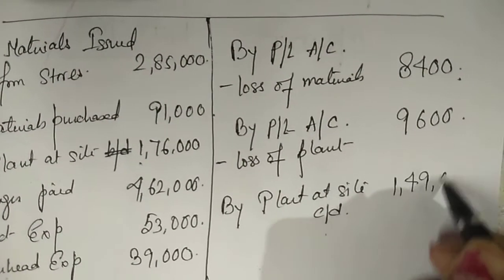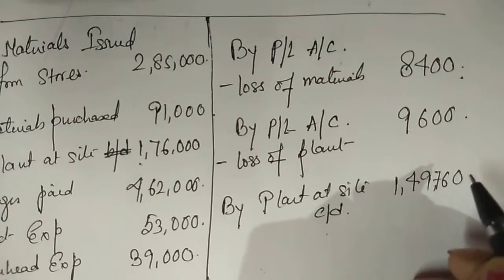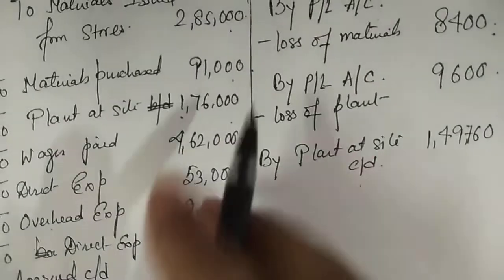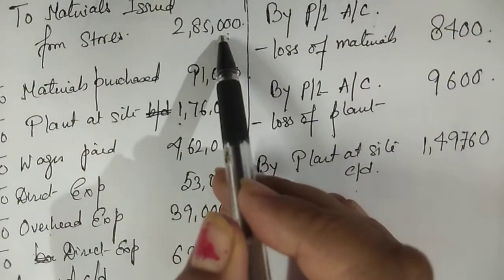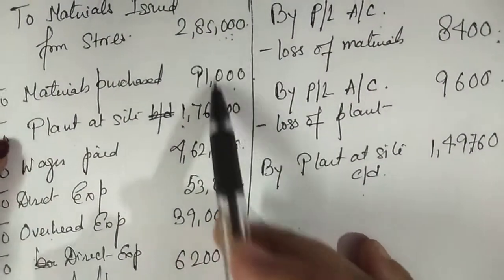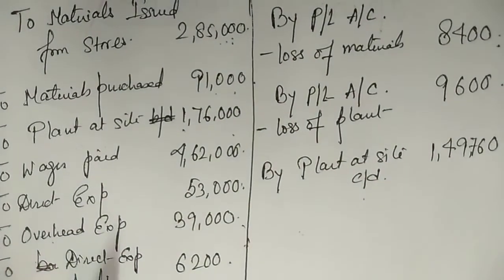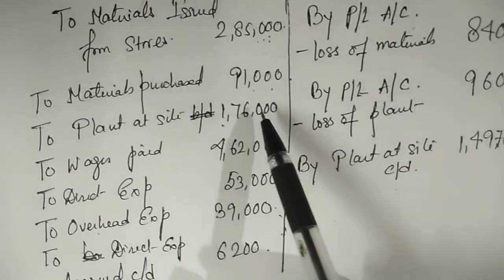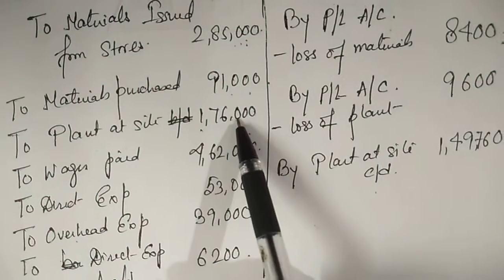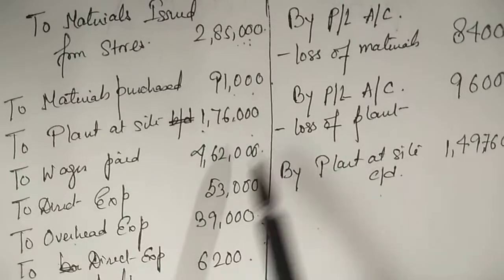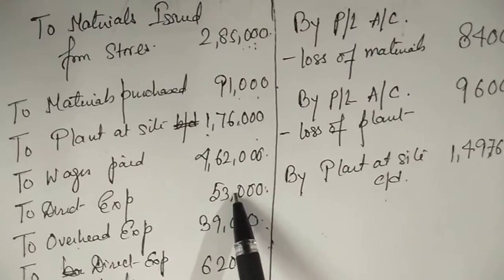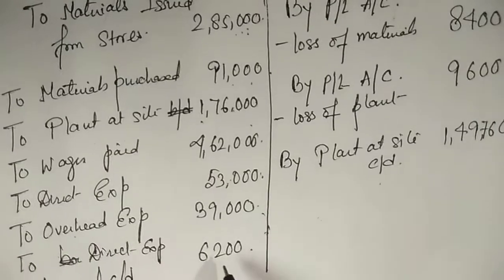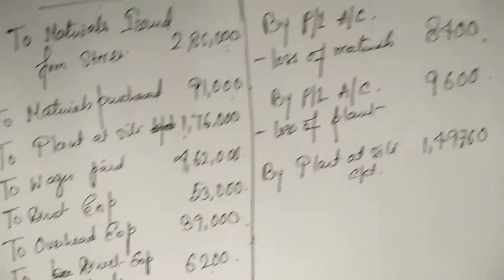1,49,760. Fine. So these are all my cost of contract. I incurred materials costing these two, which are my materials cost. Meaning, to construct my building I had purchased materials worth 2,85,91,000. I had used plant worth 1,76,000. I have paid wages this much, direct expenses this much, and overhead expenses this much. This is my outstanding expenses added.